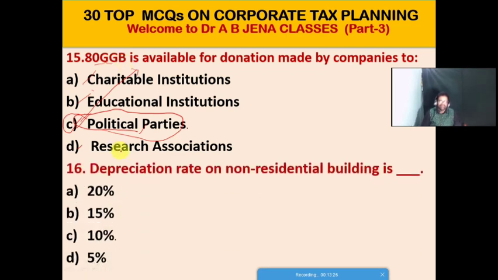So next one MCQ, depreciation rate on non-residential building. We have already discussed the depreciation rate on a residential building, and here just a reverse, depreciation rate on non-residential building is how much? A. It's 20%, B. It's 15%, C. It's 10%, D. It's 5%. Friends, so here that is the 10%. So C is the right option for this MCQ.